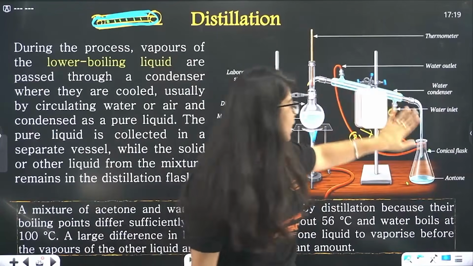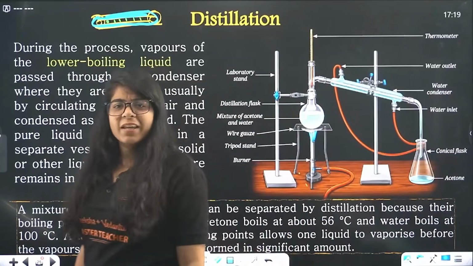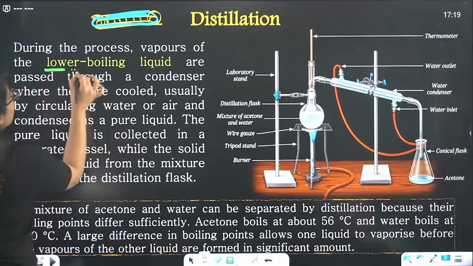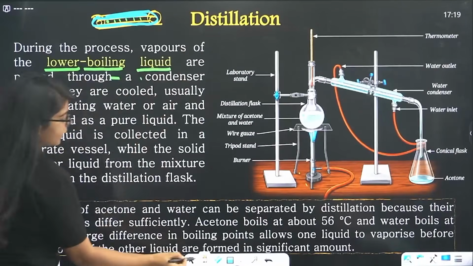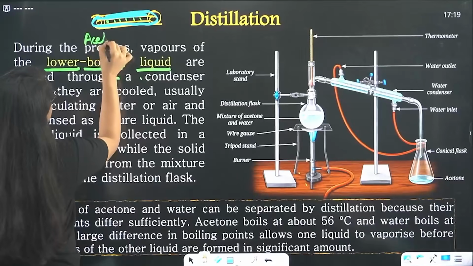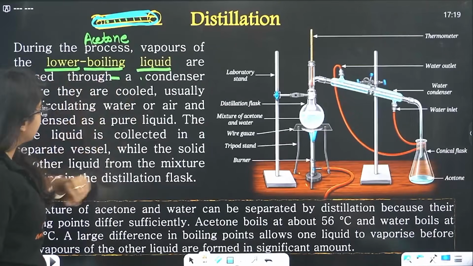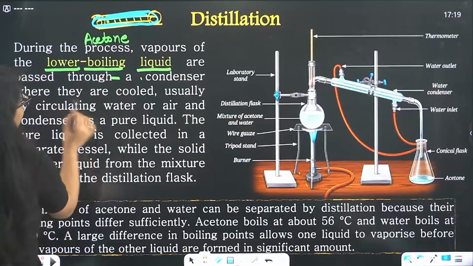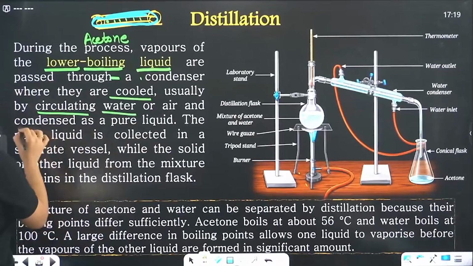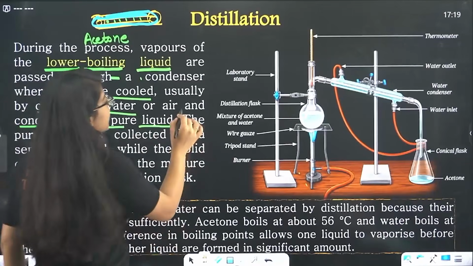Done? Understood? Easy? This was easy. This was not tough, right? So it's very easy. So let's study it. During the process, vapors of lower boiling point liquid, that is your acetone, are passed through a condenser where they are cooled, usually by circulating water or air, and condensed as a pure liquid. Air, beta, you have seen